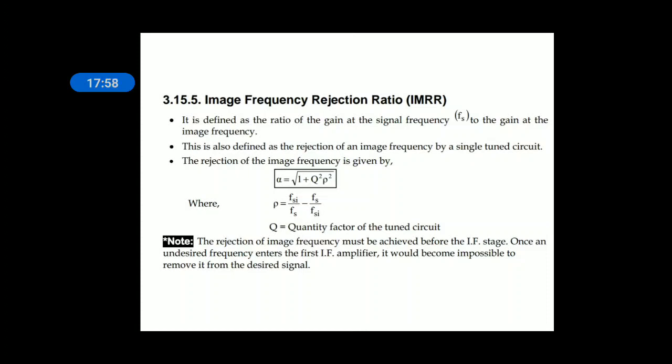Image frequency rejection. For that there is a term called IMRR, that is image frequency rejection ratio. It is defined as the ratio of the gain at the signal frequency to the gain at the image frequency. So what do you mean by image frequency rejection ratio? It's the ratio of two gains. One is the gain at signal frequency, or desired station's frequency, and the other is the gain at image frequency. You can write like this.